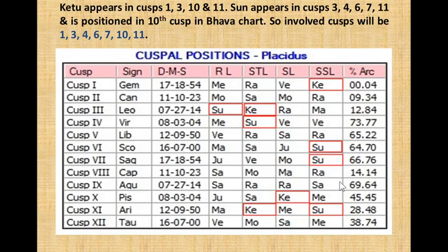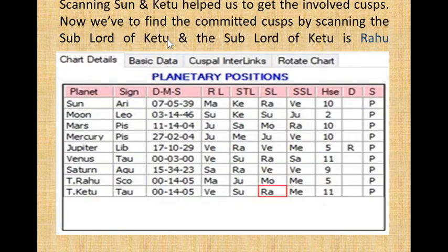In the cuspal position table, we see Ketu appears in 1, 3, 10 and 11, and Sun appears in 3, 4, 6, 7 and 11. So the total cusps involved are 1, 3, 4, 6, 7, 10 and 11. Scanning Sun and Ketu helps us to get the involved cusps.